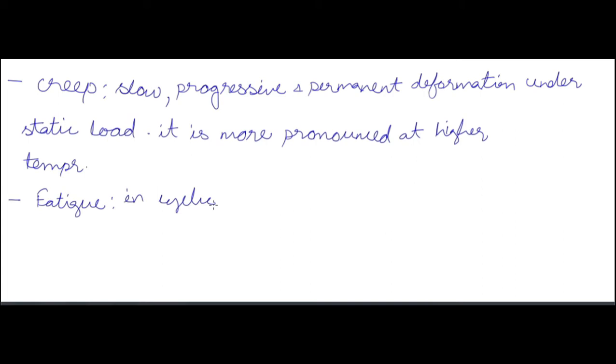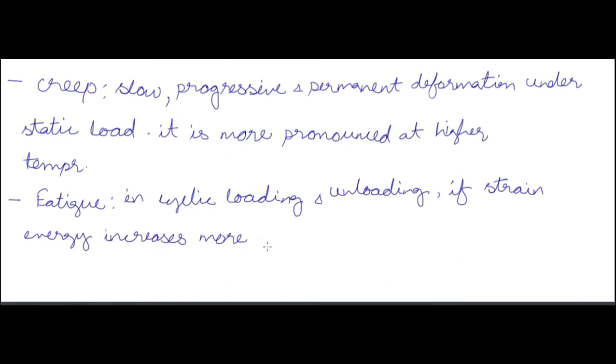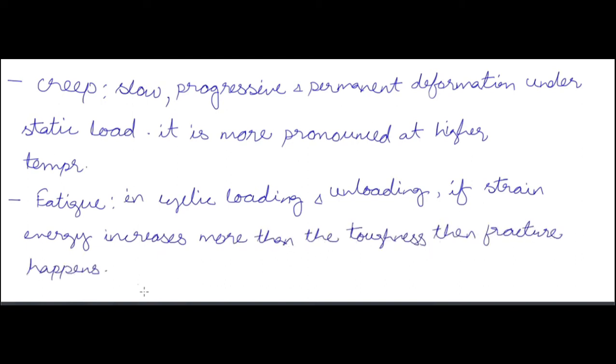Now we have fatigue. So in cyclic loading and unloading, if the strain energy increases more than the toughness, then fracture will happen. And this is known as fatigue. So fatigue happens in cyclic loading and unloading when the strain energy increases more than toughness. So if it increases more than toughness, fracture will happen, because toughness is nothing but area under a stress strain diagram up to fracture point.